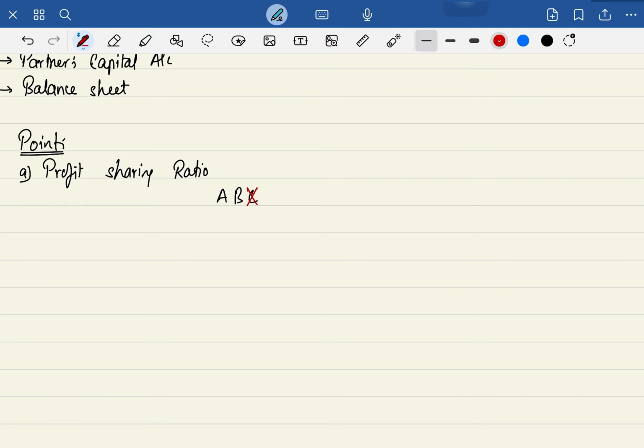So here, earlier, there were three partners, and one was the profit sharing ratio. Now, because of C going out of the business, there will be two partners. Now they will be sharing the profits as 1:1. Make sense? So here, I am trying to tell you that this is going to be the old ratio and this is going to be the new ratio. Didn't understand? In any question, if they are just giving you the old ratio, assume that the new ratio will be 1:1.